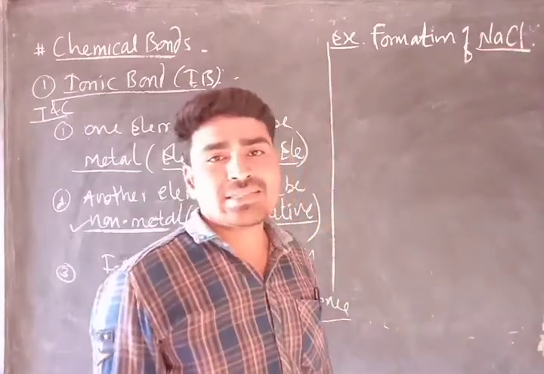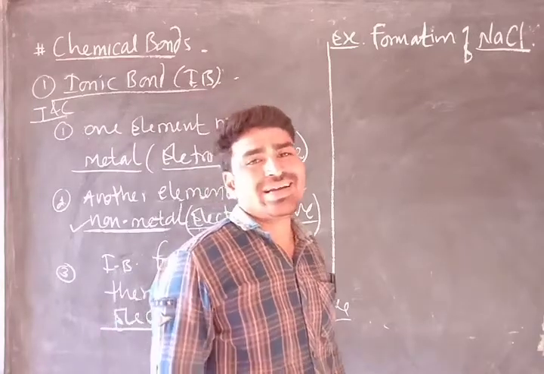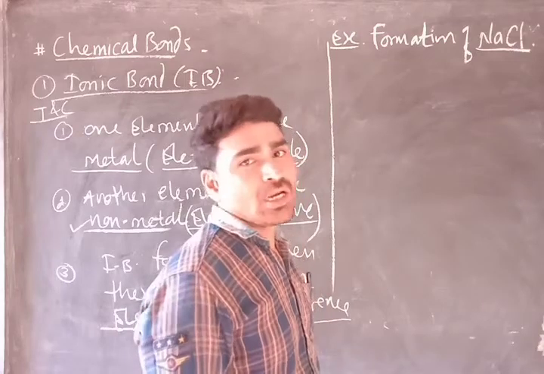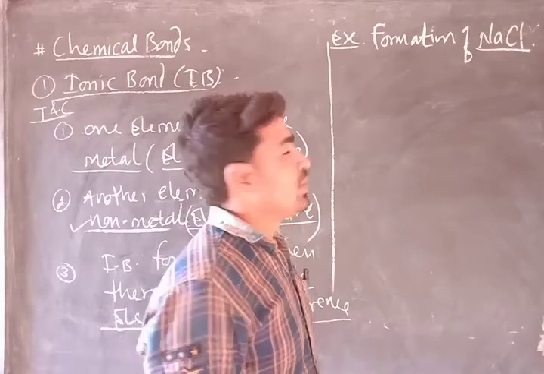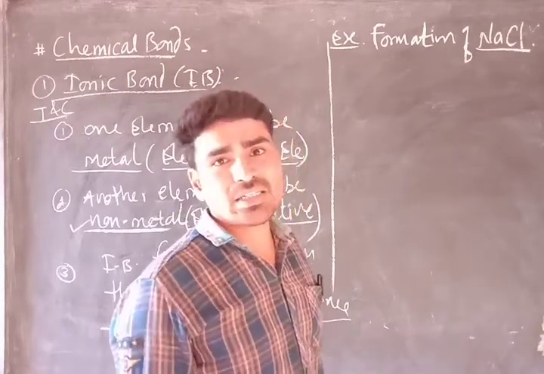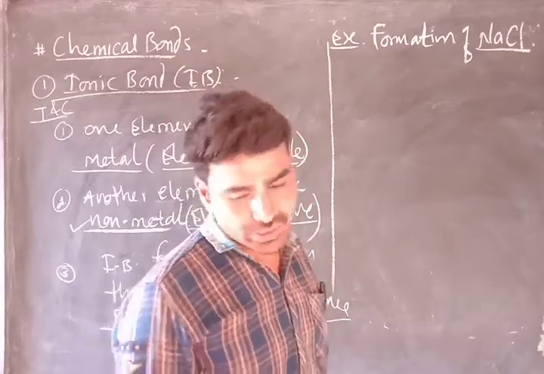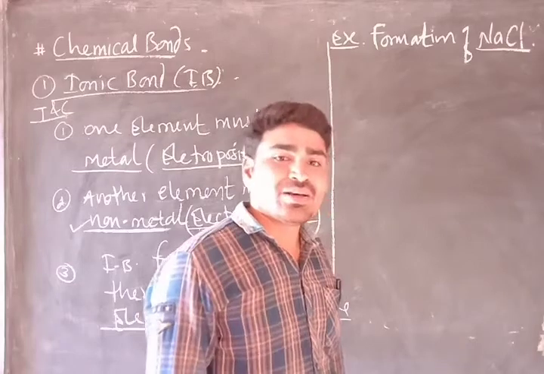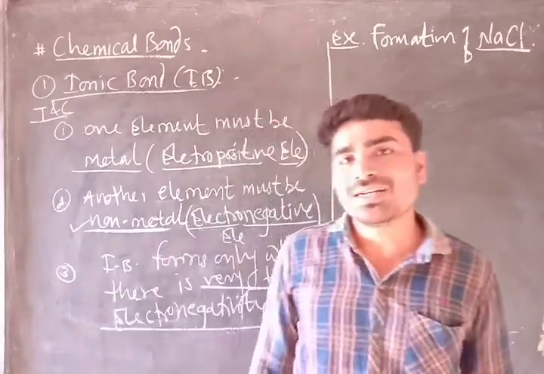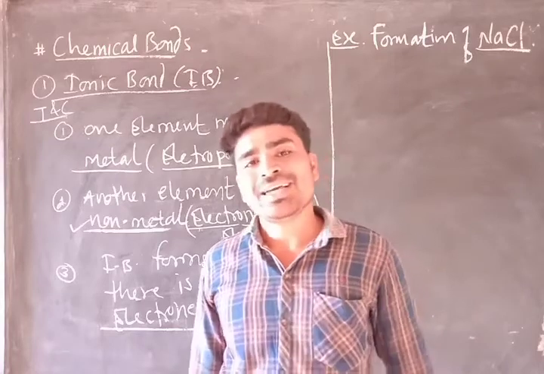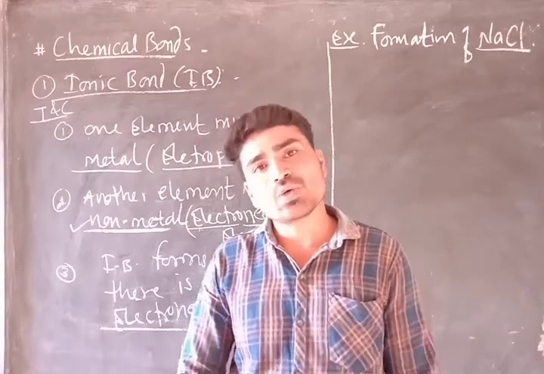NaCl is called sodium chloride, and it is nothing but table salt or our common salt. We use it in food to give taste. We know that if there is no salt, edible salt, in the food, or less salt, there is no taste.